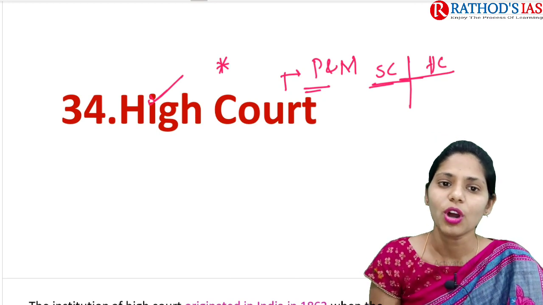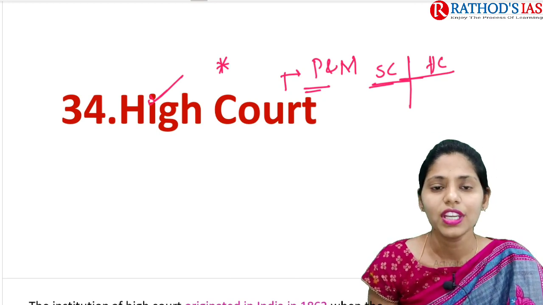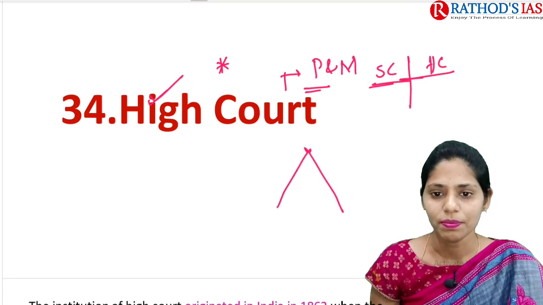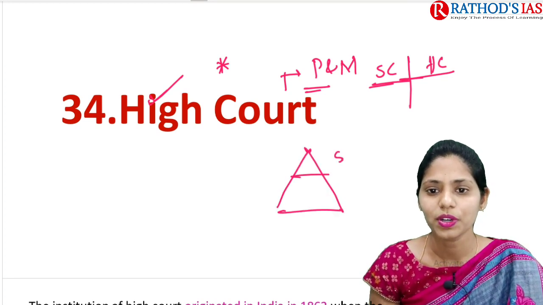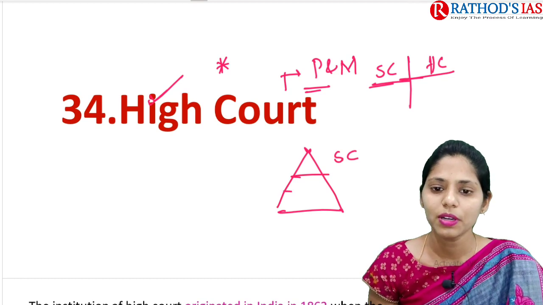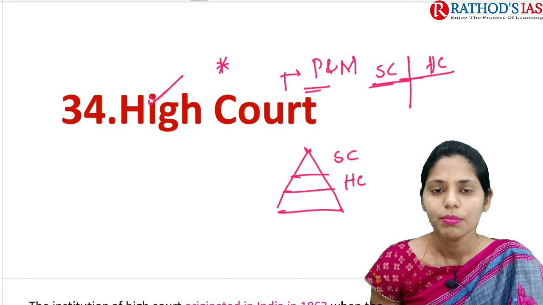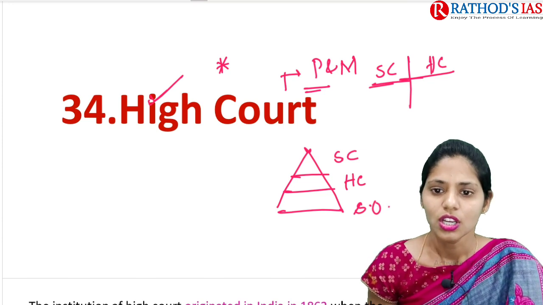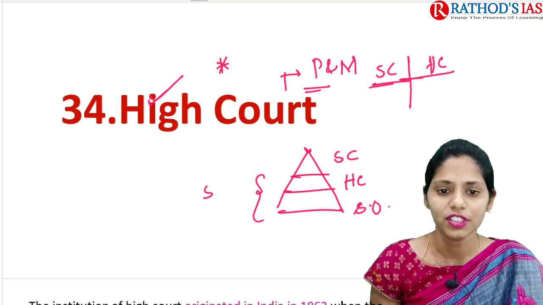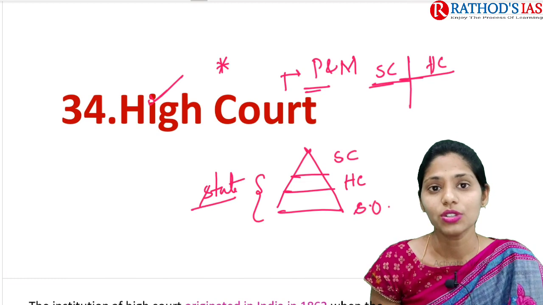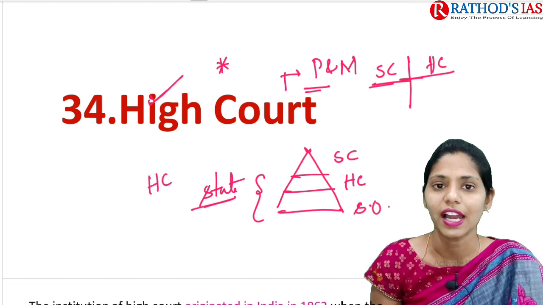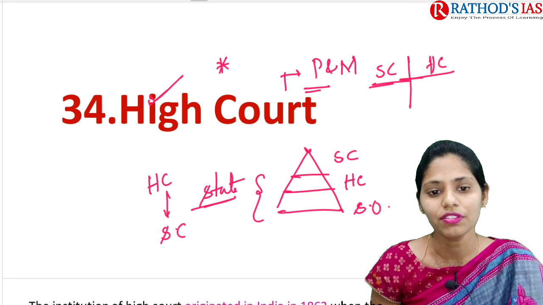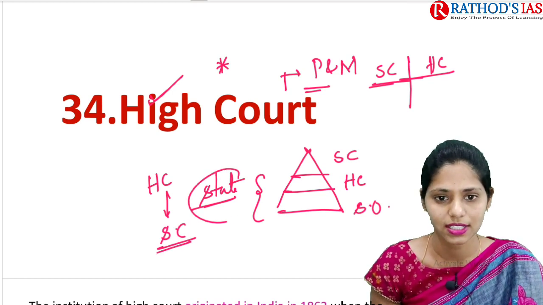If you are talking about the judiciary in India, we have a single integrated judicial system. If you want to draw a pyramid here, we have the Supreme Court at the top. Below the Supreme Court, we have the High Court. Below the High Court, we have subordinate courts. Correct? In the judiciary of a state, the High Court is the highest court of the state, and below this we have a hierarchy of subordinate courts in the state.